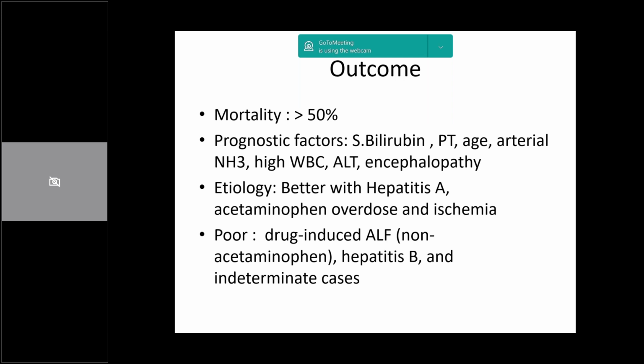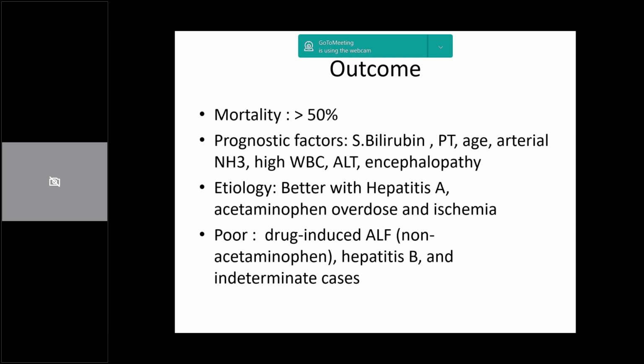So the outcome in these patients is unfortunately quite bad, with up to 50% mortality in fulminant hepatic failure. The poor prognostic factors are if the bilirubin is high, if the PT is low, if the patient is at extremes of age, has high arterial ammonia, has a high WBC and ALT, and has a fast development of encephalopathy.